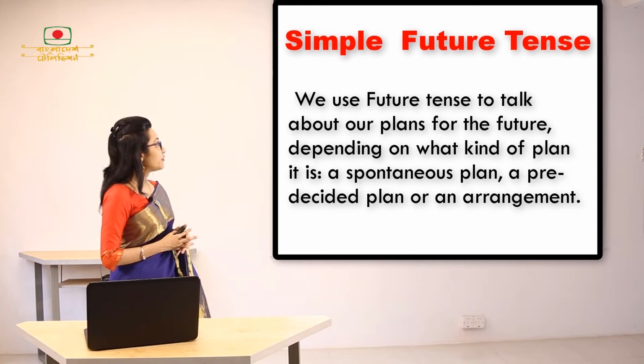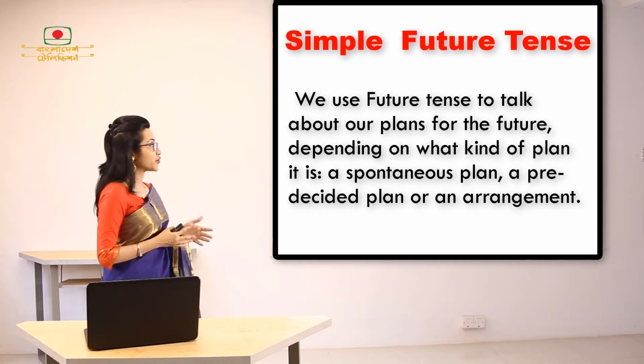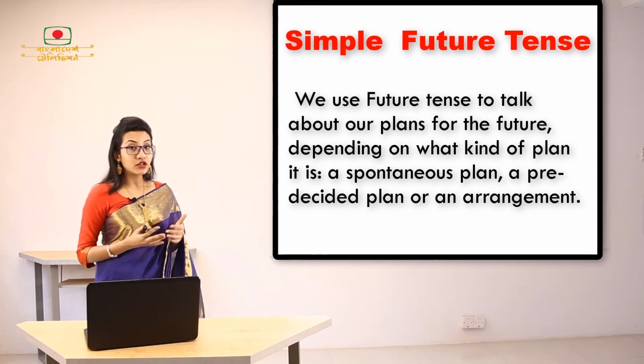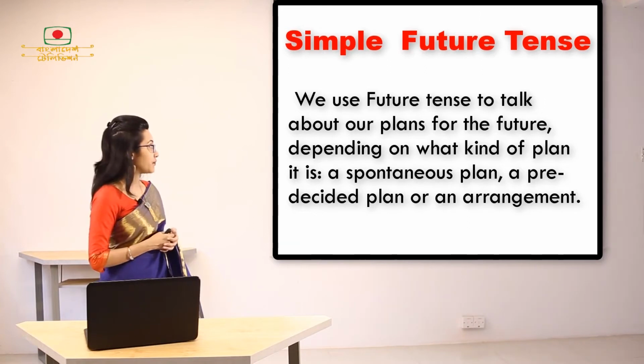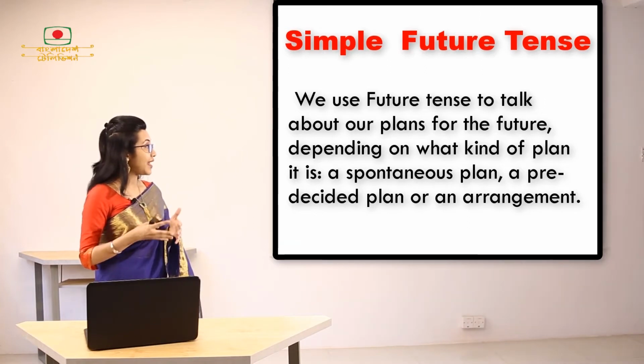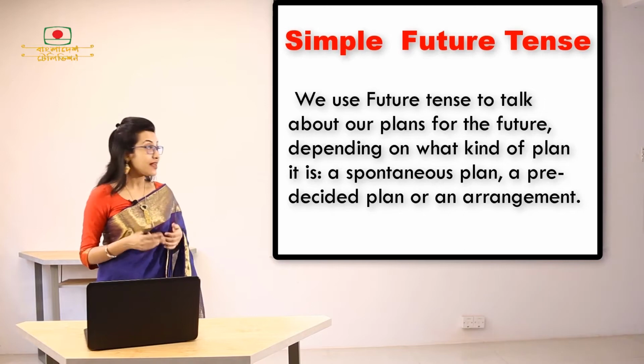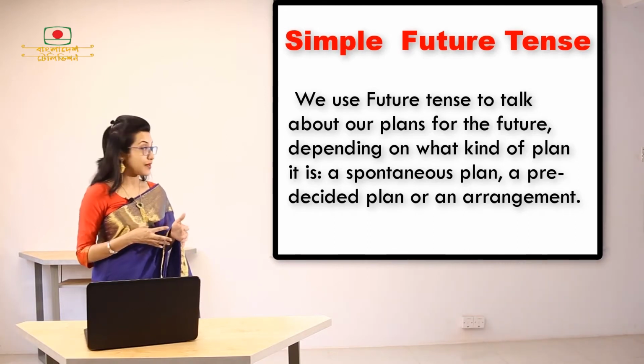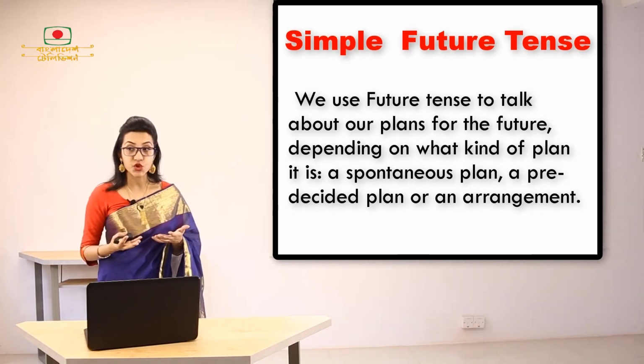So we use simple future tense to talk about our plans for the future depending on the context or situation, depending on what kind of plan it is. Is it a spontaneous plan? Is it a pre-decided plan? Or is it an arrangement?